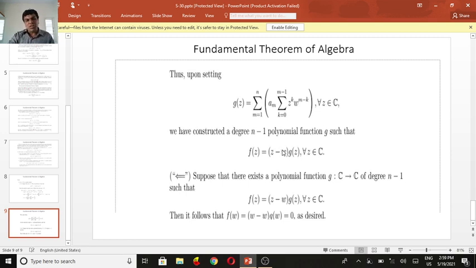Now we come to the only if case. Suppose that there exists a polynomial function g mapping from C to C of degree n minus 1 such that f of z equals z minus w times g of z for all z belongs to C. It follows that f of w equals w minus w times g of w, which equals 0. Since w minus w is 0, the product is 0. So this is the way we prove the fundamental theorem of algebra in various forms.